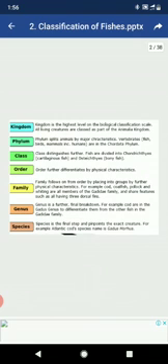Berg classified fishes in a simpler way than the previous systems. He changed the names of the orders and ended them as order, formes, suborder, oidei, family, idae, subfamily. Berg made the classification more precise by avoiding the subclasses. So, to study fishery, the classification is kingdom, phylum, class, order, family, genus, and species.